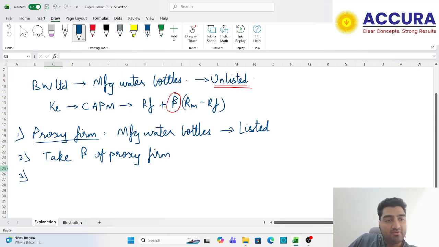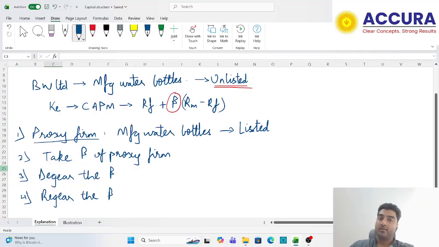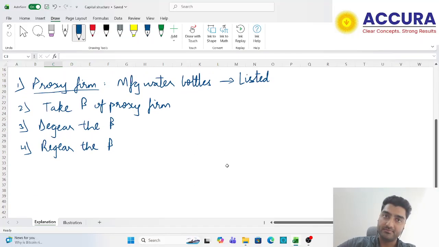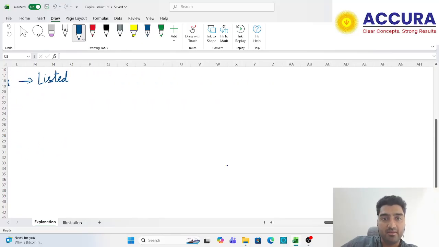Step 3 is de-gear the beta. Step 4 is re-gear the beta. Now, if I talk about beta, guys, beta is nothing but a risk. Let's understand risk. Beta is nothing but risk.